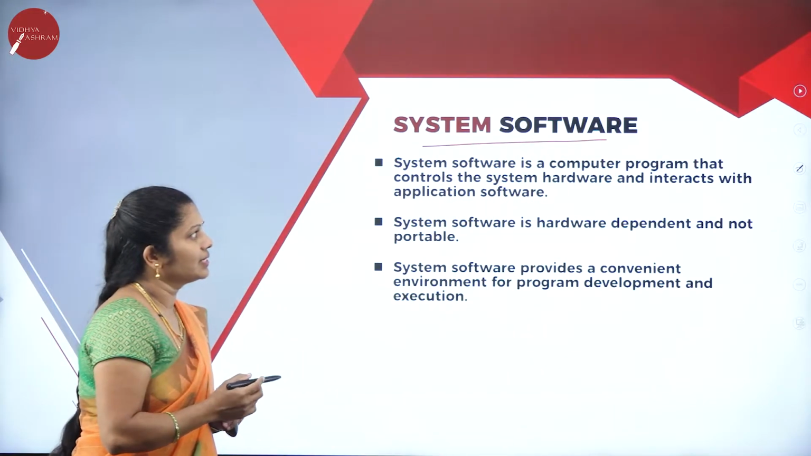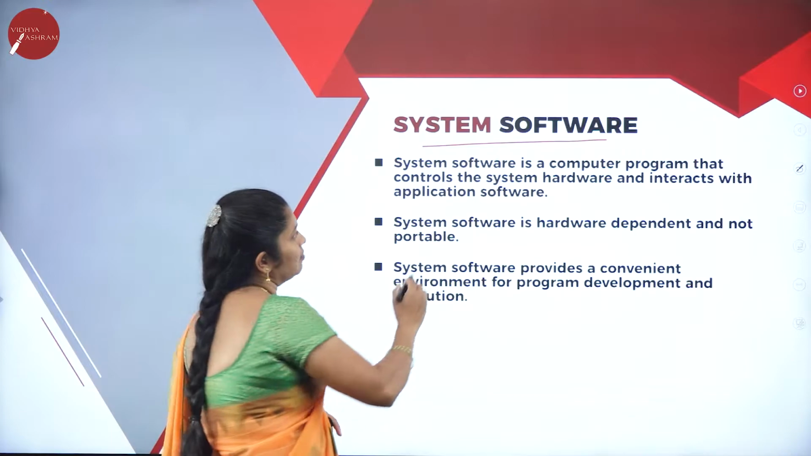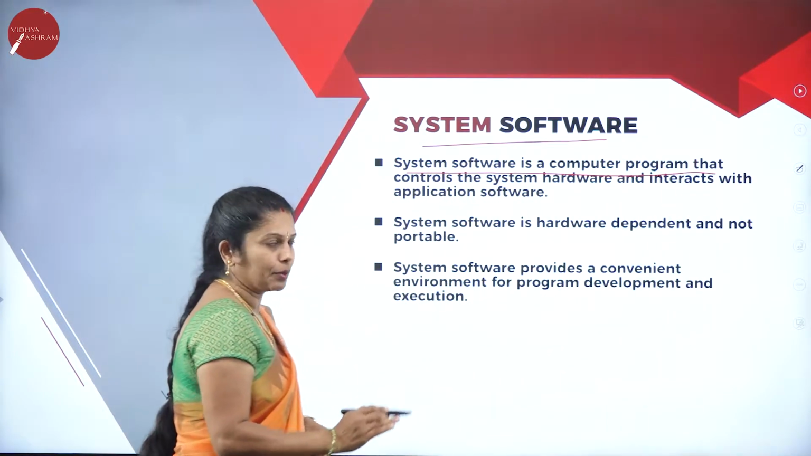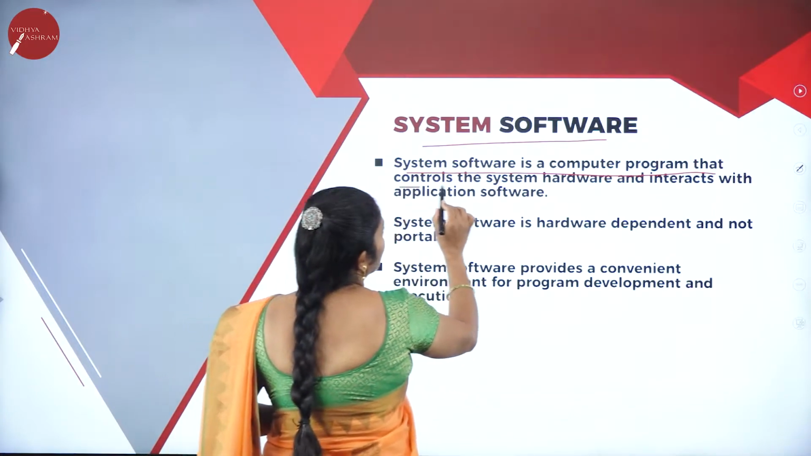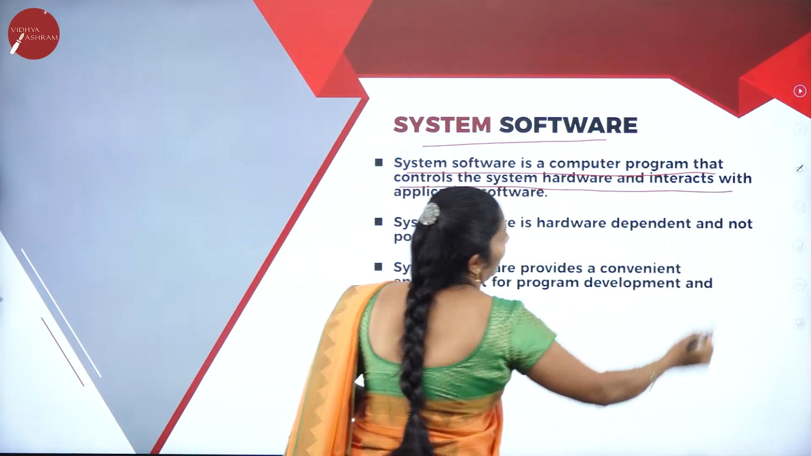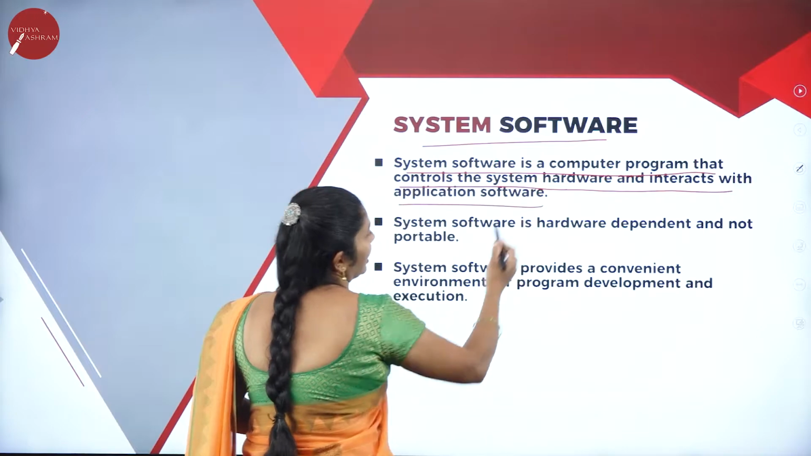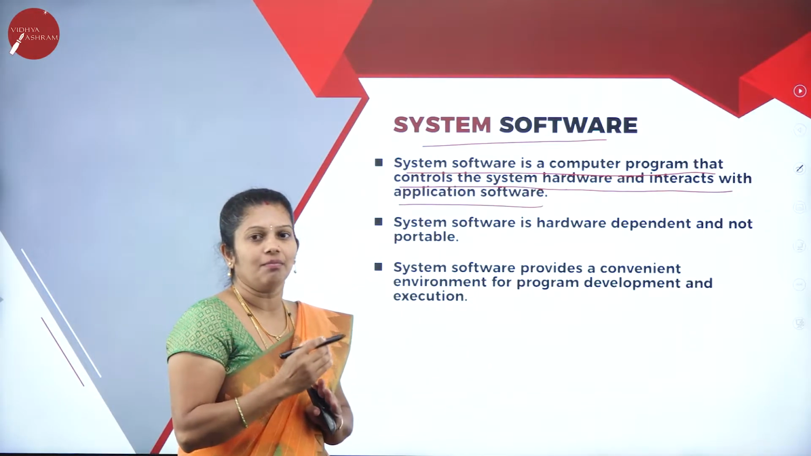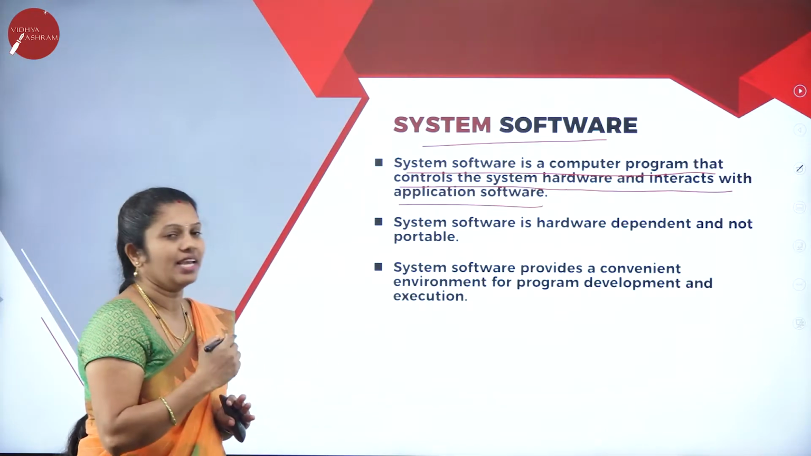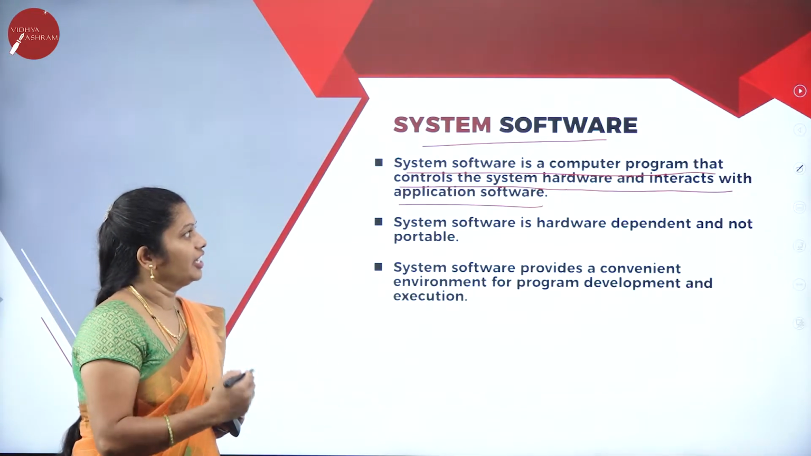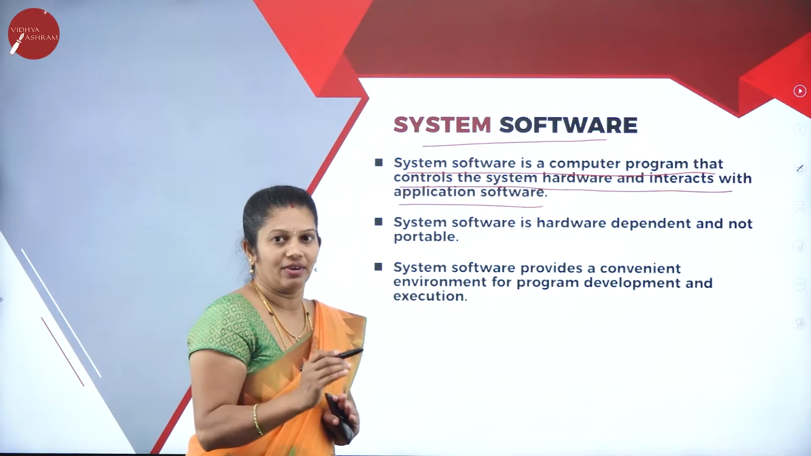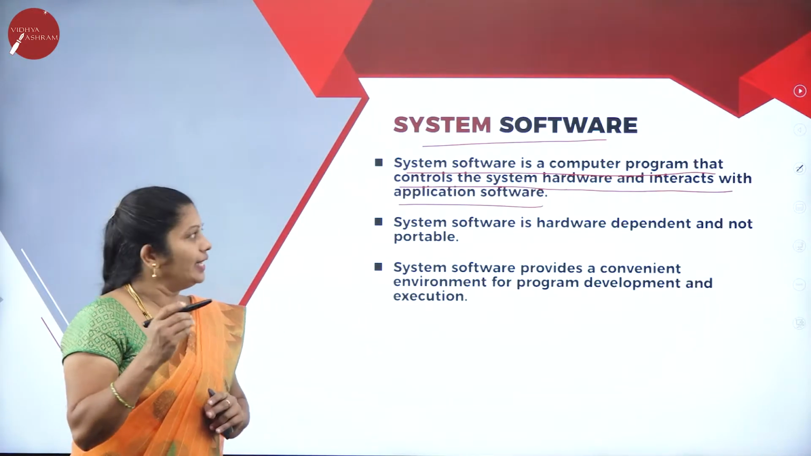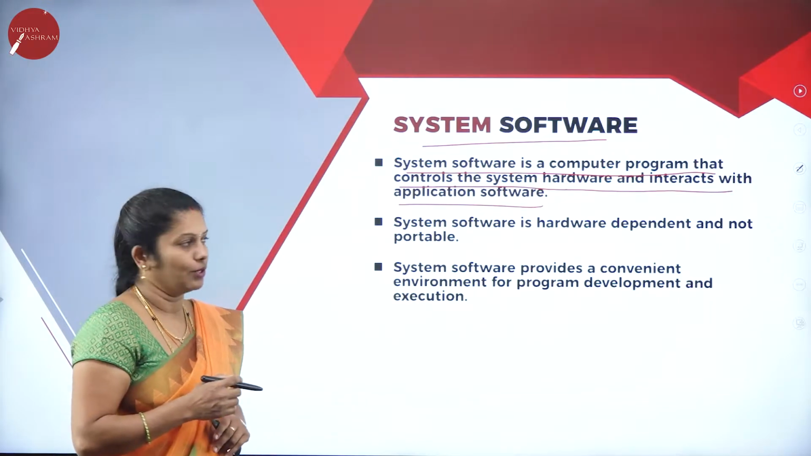What do you mean by system software? System software is a computer program. It is a program that controls the system hardware and interacts with the application software. It is a system program, especially a computer program that controls the system hardware. That means it also controls the physical components, and it also interacts with the application software.